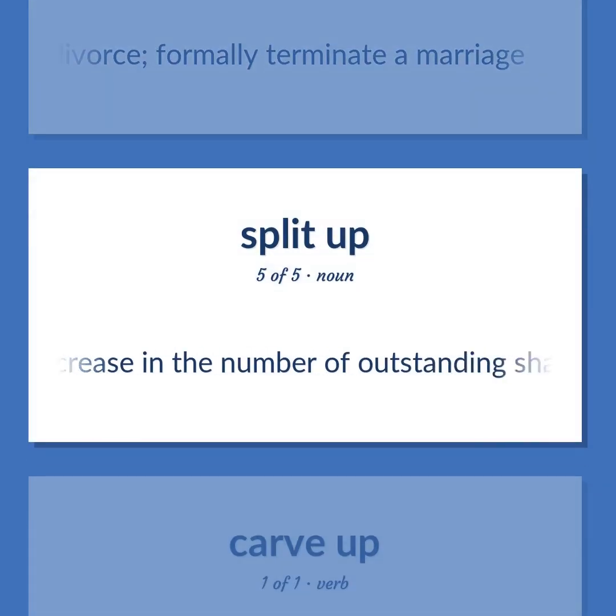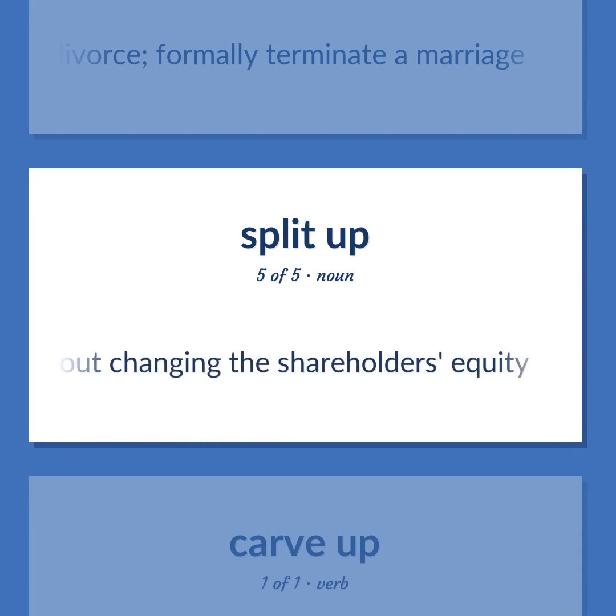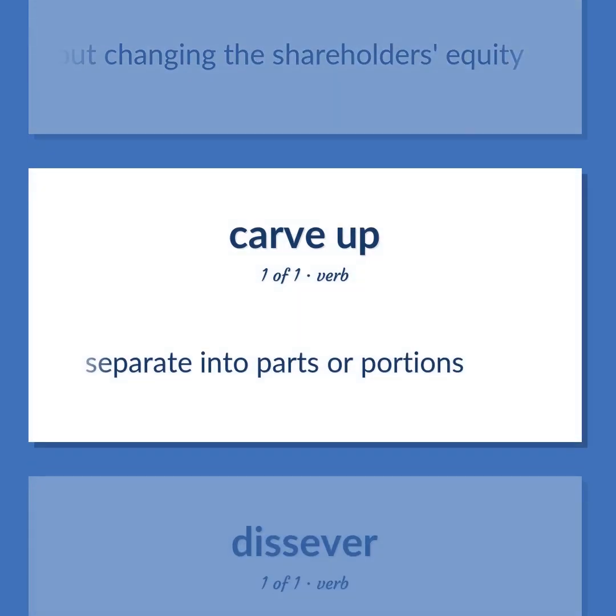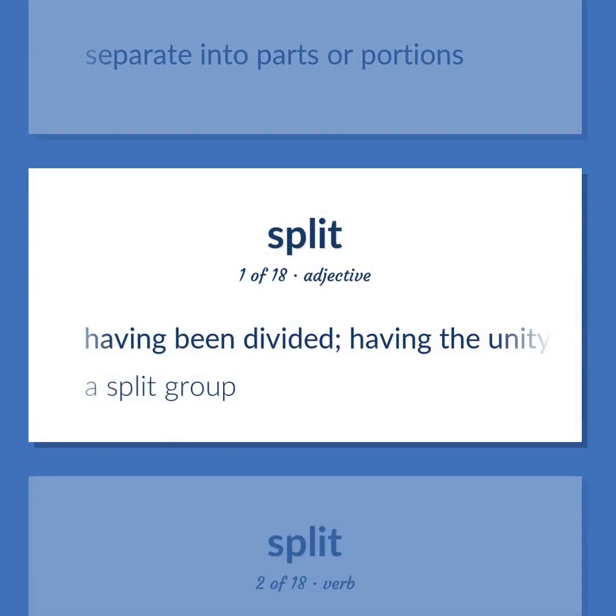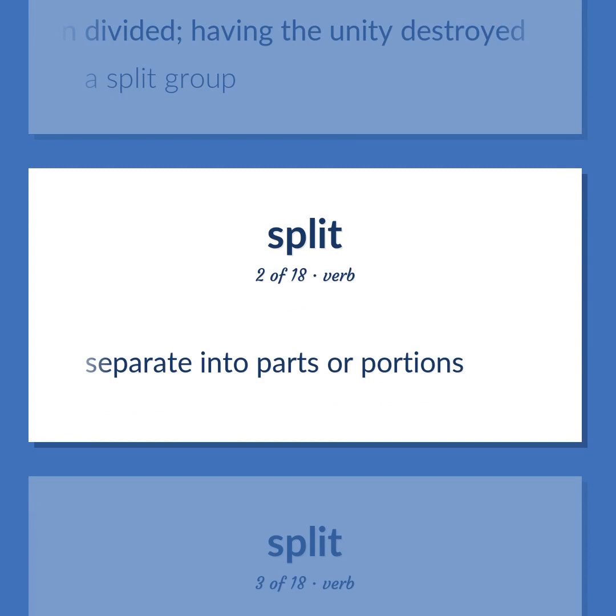An increase in the number of outstanding shares of a corporation without changing the shareholders' equity. Separate into parts or portions. Having been divided. Having the unity destroyed. A split group. Separate into parts or portions.